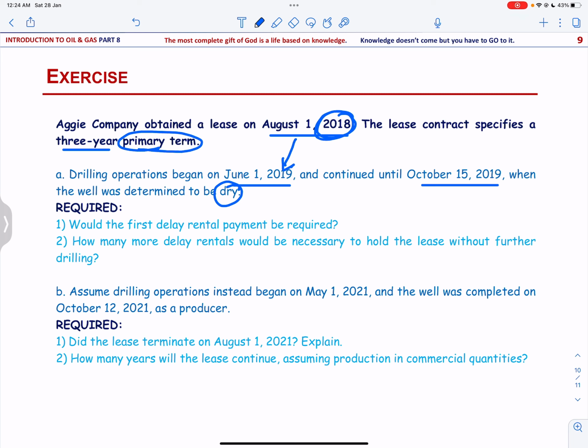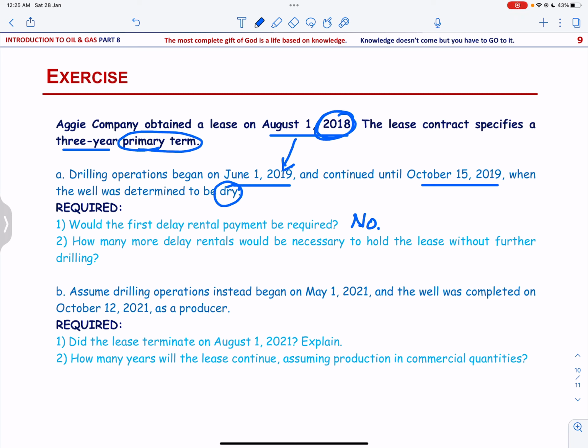We should just keep one thing in mind, that in the absence of drilling or production, the lessee, that is the Aggie company, can keep the lease in effect by making an annual payment called a delay rental payment. But in this case, because the drilling has started within a period of less than 1 year, they are not going to pay any delay rental. Okay, so the answer here is no.